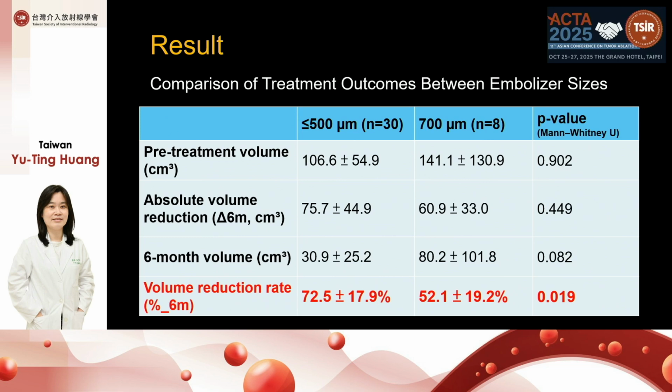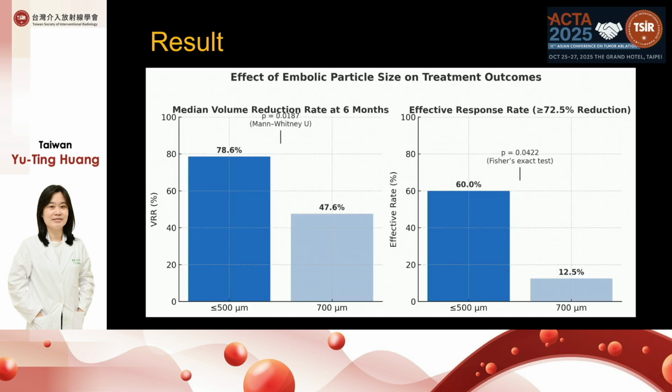But on the volume reduction rate, obviously the smaller particle size had a better volume reduction rate. In the 500 group, there was a 72.5% volume reduction, but only 52.1% volume reduction in the 700 group. If we further analyze the median volume reduction rate at 6 months, the result is similar: 78.6% in the group of 500 micron or less, but only 47.6% in the 700 micron group.